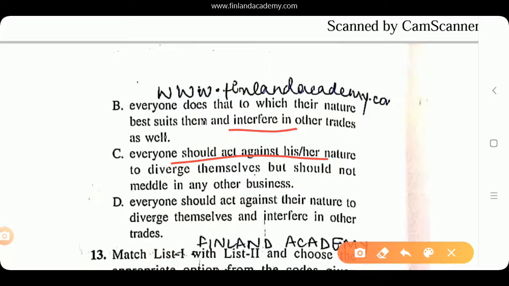Interfere, act against. Herein lies your answer. Everyone should act against his or her nature to diverge themselves, but should not meddle in any other business. D, everyone should act against their nature to diverge themselves and interfere in other traits. What will you do?